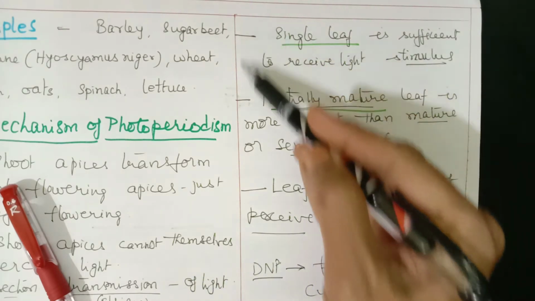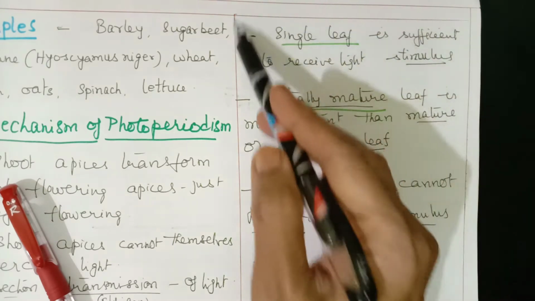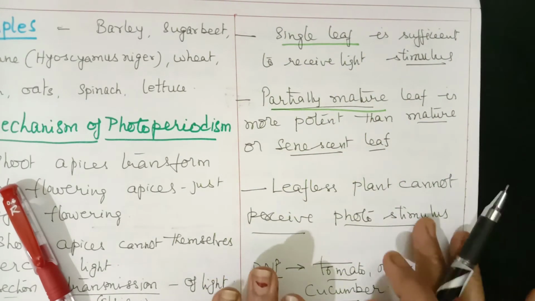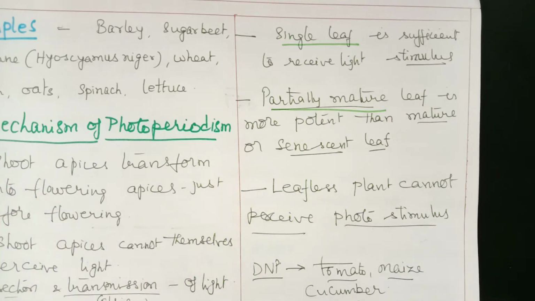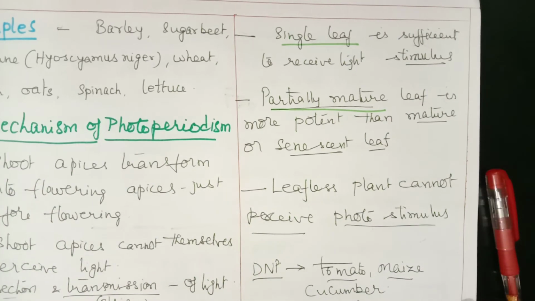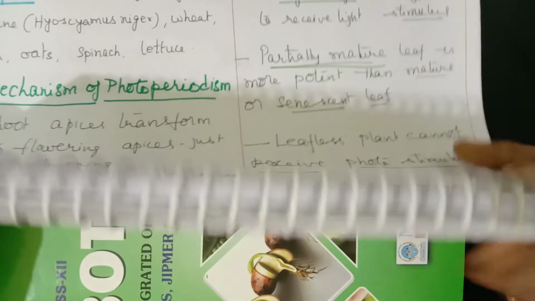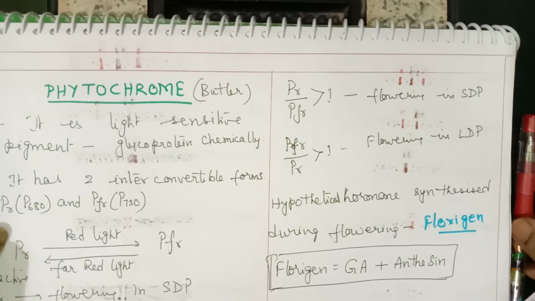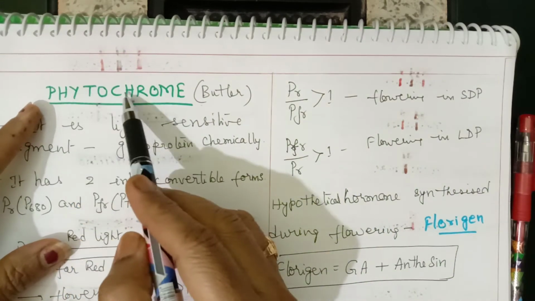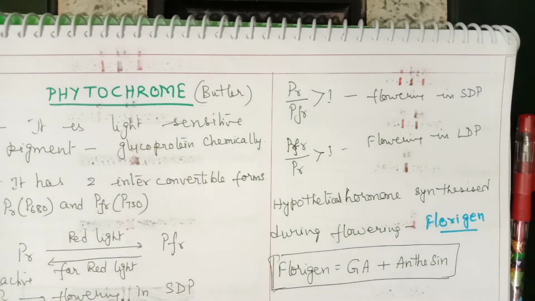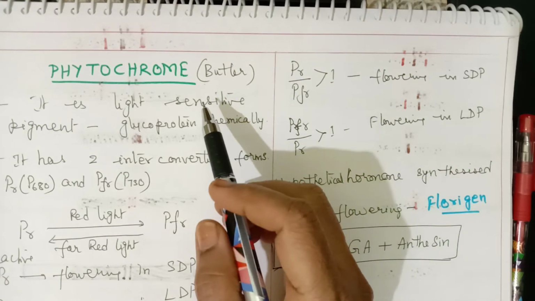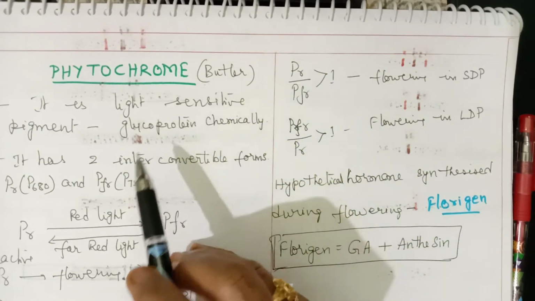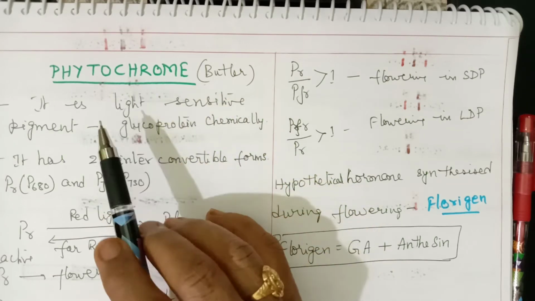So these are very important points with respect to the presence of leaves, how they receive the light stimulus and thus help in flowering. Now let us see what exactly the mechanism is and what the role of this pigment called phytochrome is in flowering. The term phytochrome was introduced by the scientist Butler.